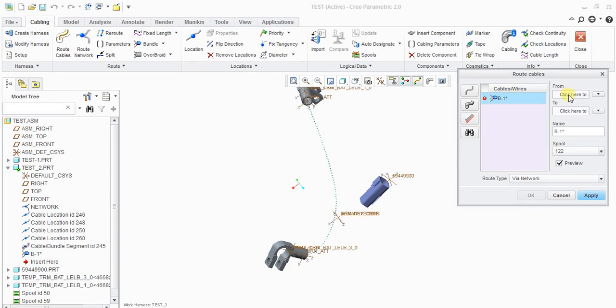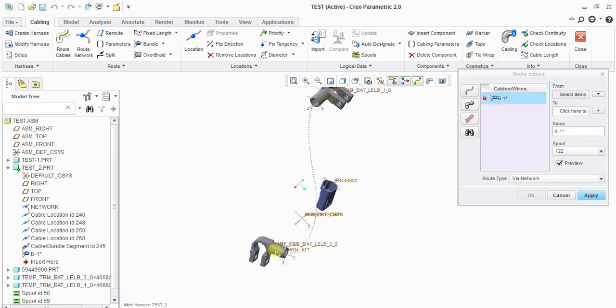Here you are going to play a key role. From which terminal to which terminal, from this point to this point, depends upon the requirement, from which end to which. You just go here, allow locations, and select this one.